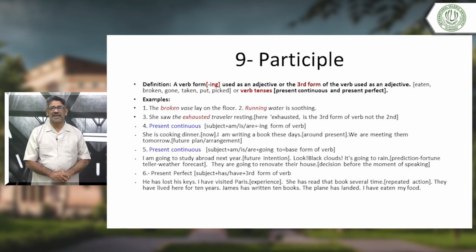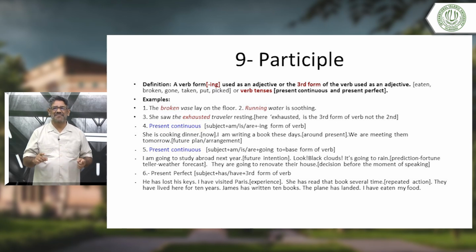Okay, they have booked a table for you. For a future arrangement, we use the present continuous form of the verb. We are meeting them tomorrow. This means we arranged it. We sent them an email. We phoned them. We sent them a WhatsApp message or whatever messaging we used. The plan is done. The schedule is done. The arrangement is done.